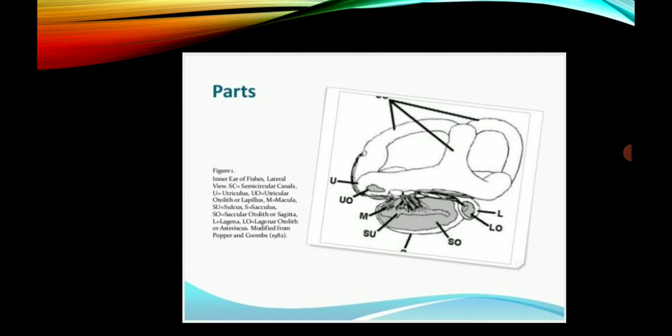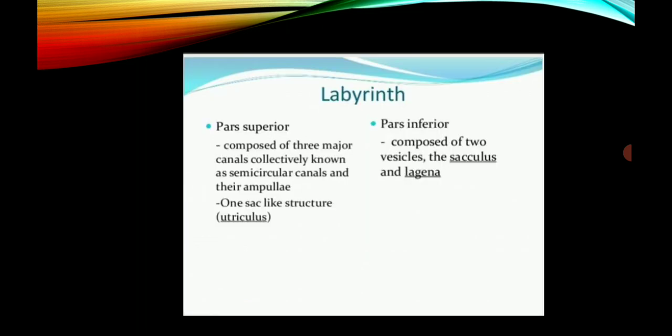In the representative names, U is the utriculus, U0 is the utricular otolith or lapillus, M is the macula, and S is the saccular otolith or sagitta. Then the various proper cones are present. Next is the labyrinth. In the labyrinth there are the pars superior and the pars inferior. The pars superior is composed of three major canals, collectively known as semicircular canals, and their ampullae, along with one sac-like structure, the utriculus. The pars inferior is composed of two vesicles, the sacculus and the lagena.